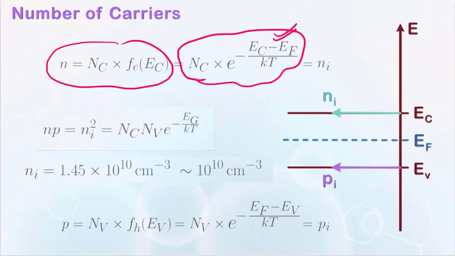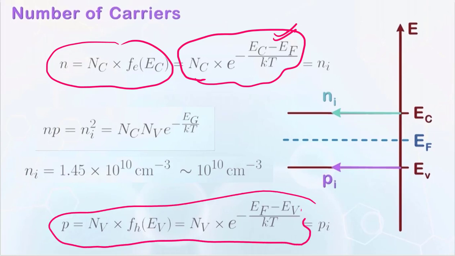Similarly for the holes, it is given by NV times F of P. Now if you consider EF equal to EFI, the Fermi level for the intrinsic semiconductor, then NC times e to the power minus EC minus EFI gives NI, the intrinsic electron concentration.